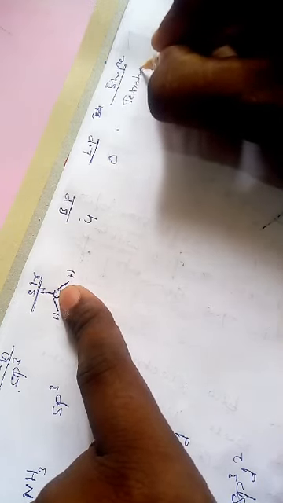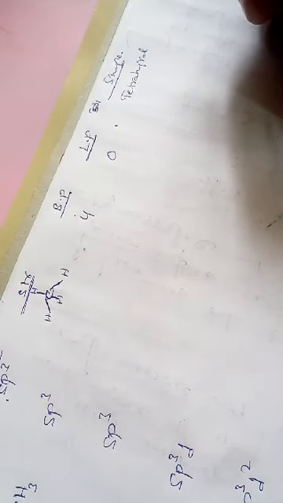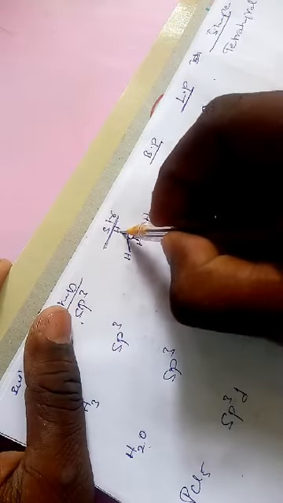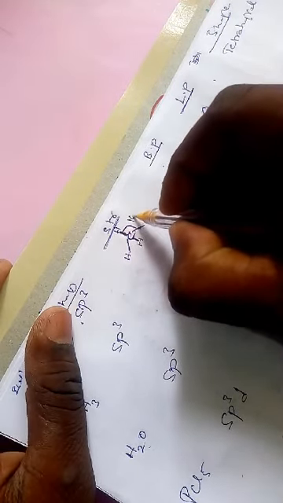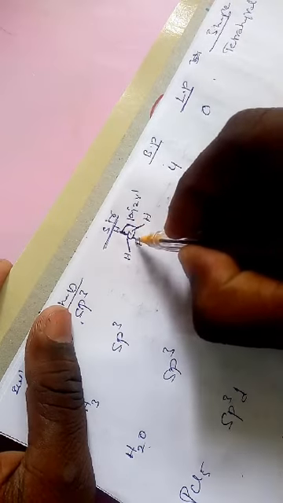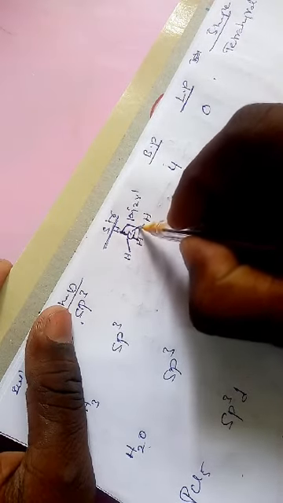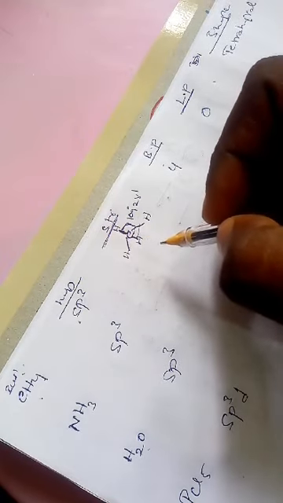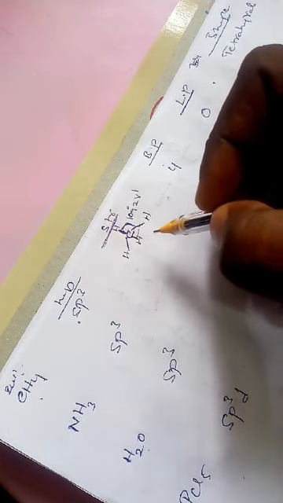There is no change in the geometry because there is no lone pairs. Complete, all are bond pairs. When lone pairs are absent and there are complete bond pairs, the molecular structure is regular. The bond angle is 109 degrees 28 minutes. You take any two bond pairs, the bond angle is 109 degrees 28 minutes.